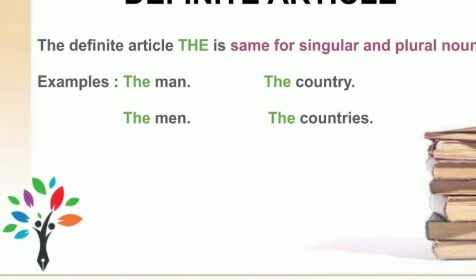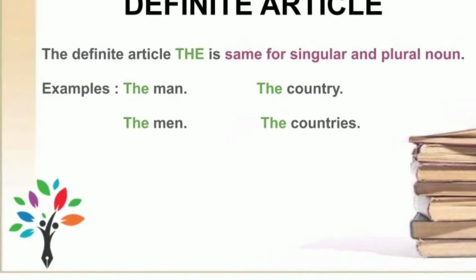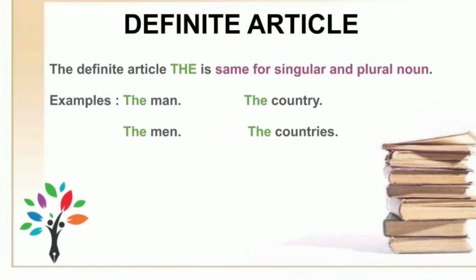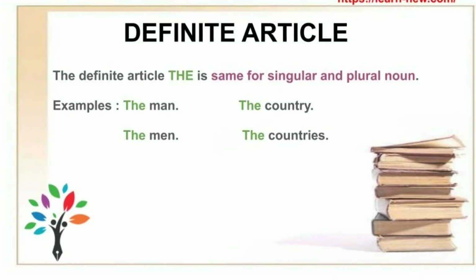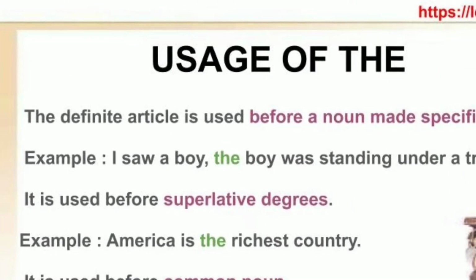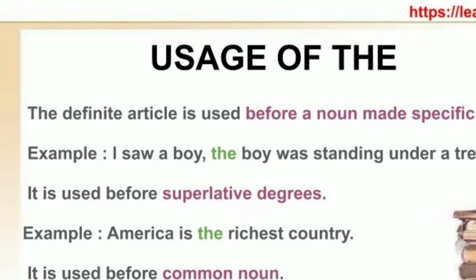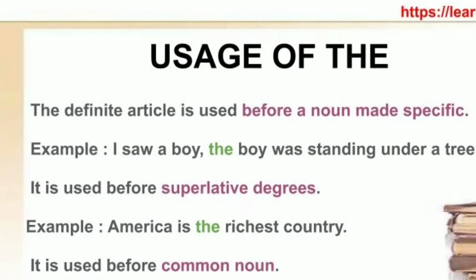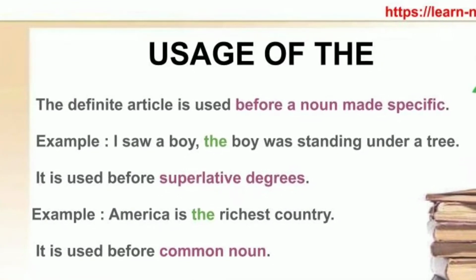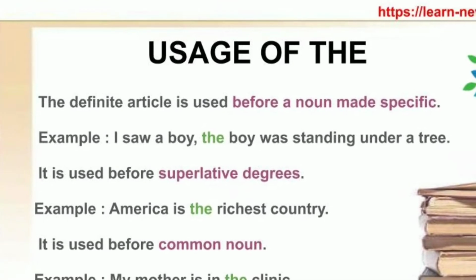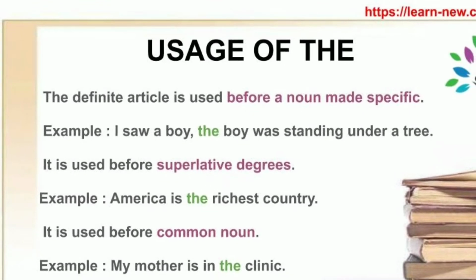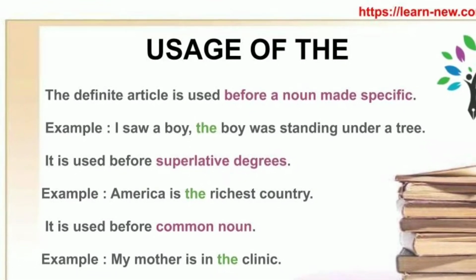Now we are going to discuss the definite article. The definite article the is the same for singular and plural nouns. For example, the man, the men, the country, the countries. It is used before a noun made specific. I saw a boy. The boy was standing under a tree. Before a noun made specific by the addition of an adjectival clause or phrase. Example: the girl who is short is my sister.